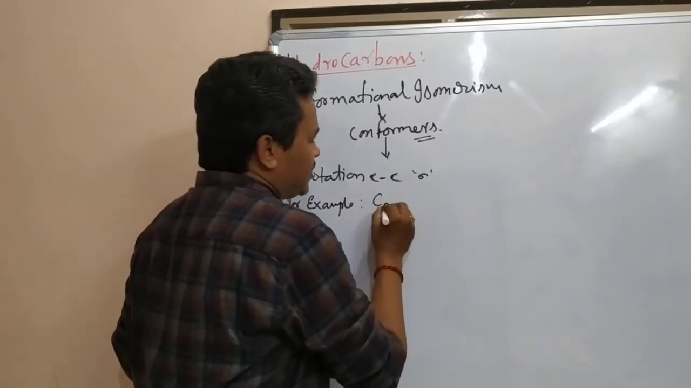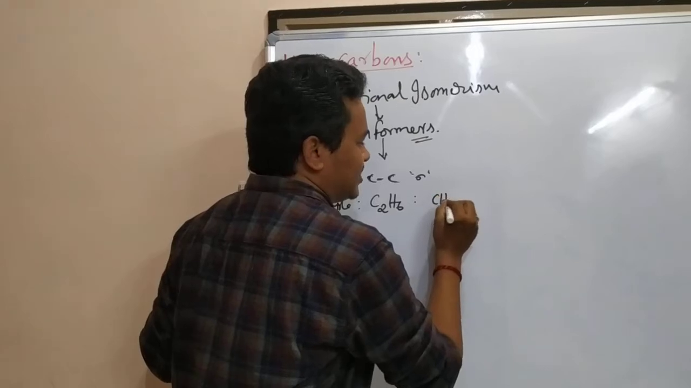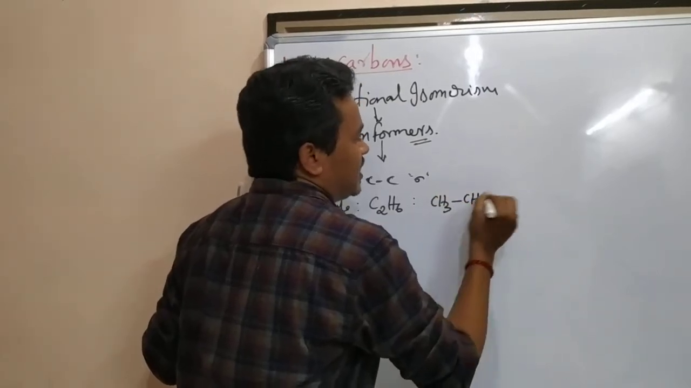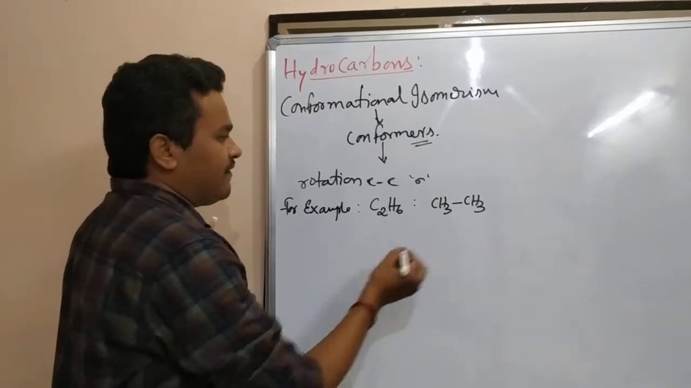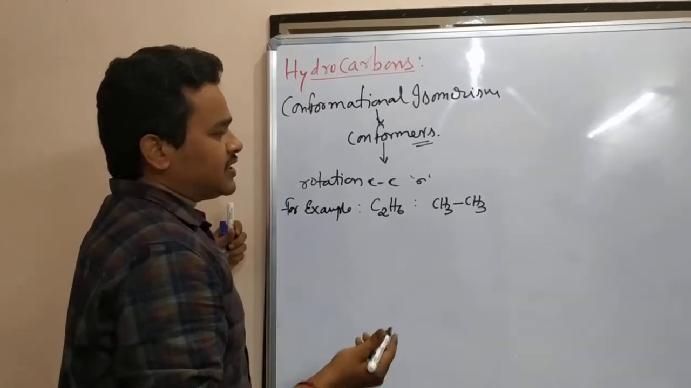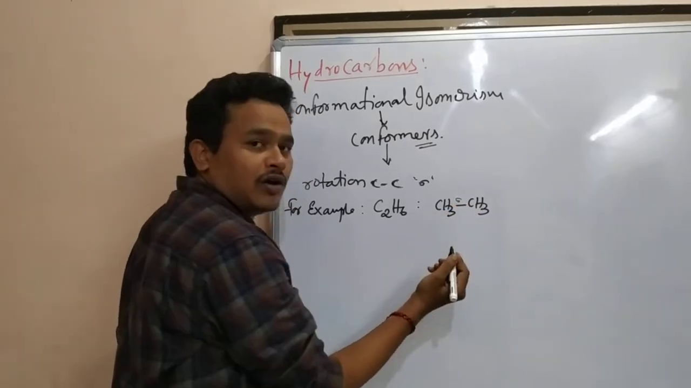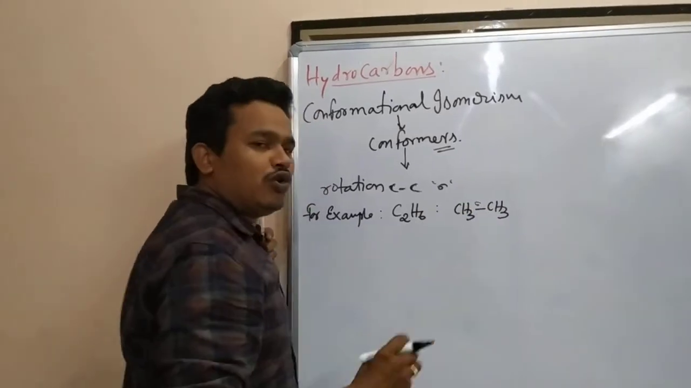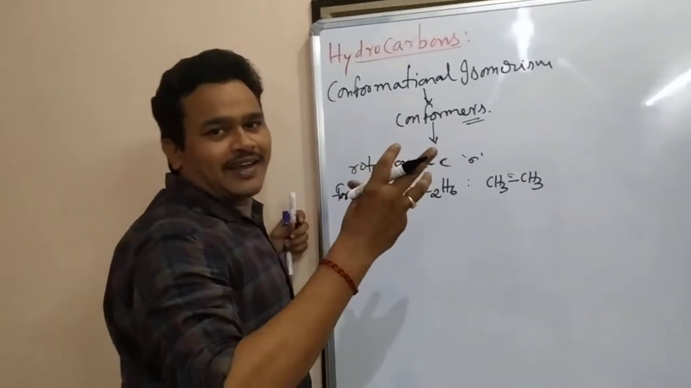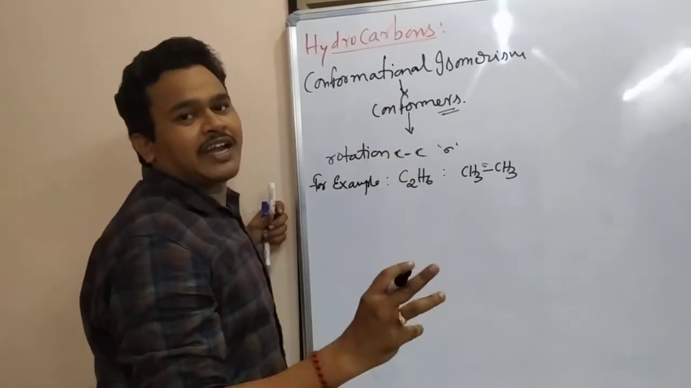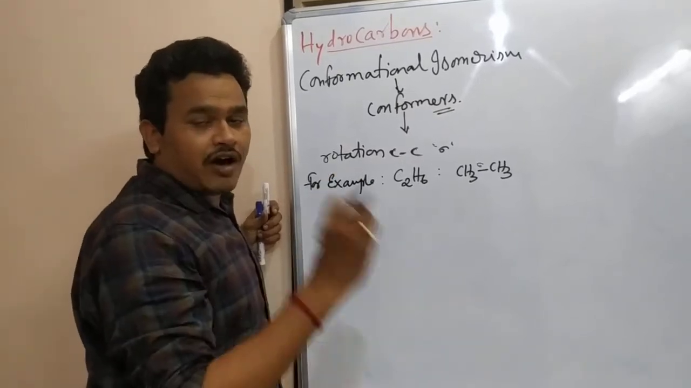What is the formula for ethane? C2H6. What can we write for this one? CH3-CH3. For this one, we can write different conformations. That means between this carbon and this carbon there is a sigma bond. One carbon we are going to fix constant, the other carbon we are going to rotate. At that time, an infinite number of structures are formed. These are all called conformers.